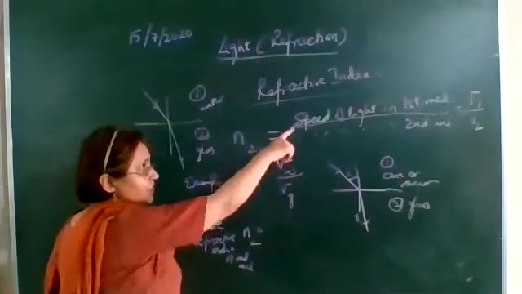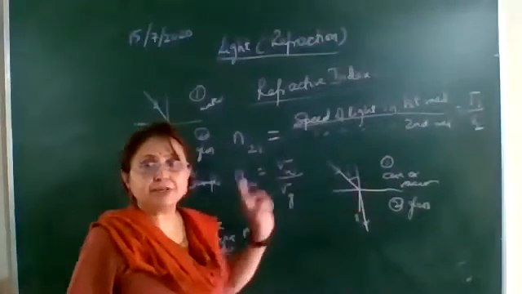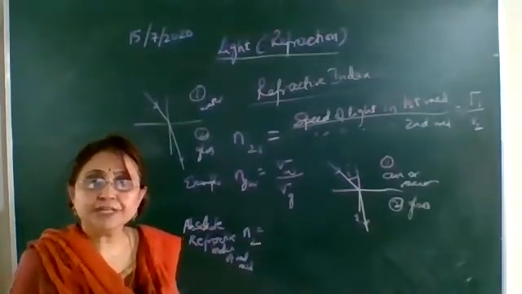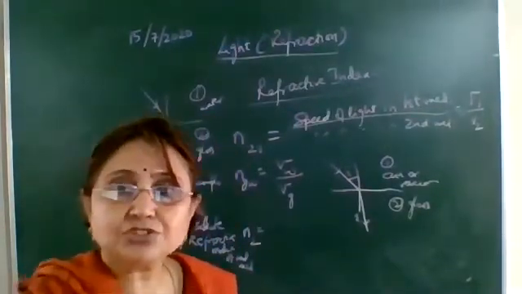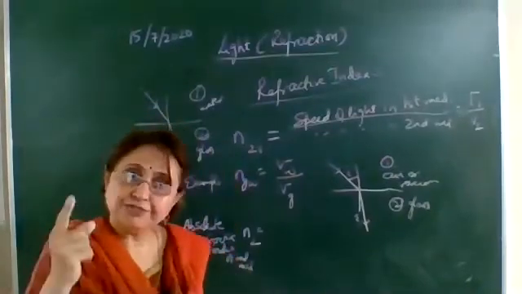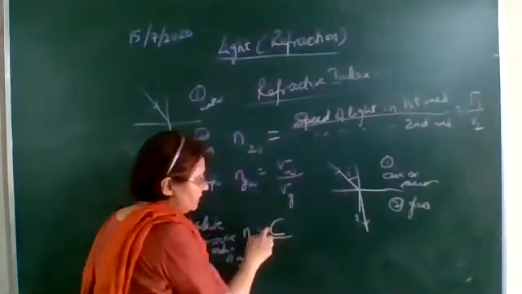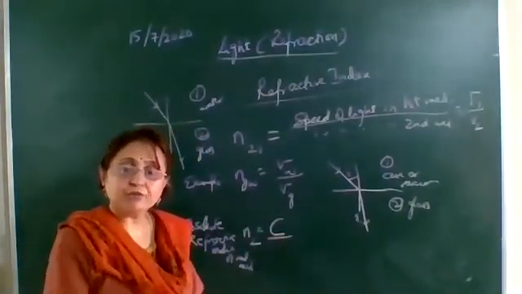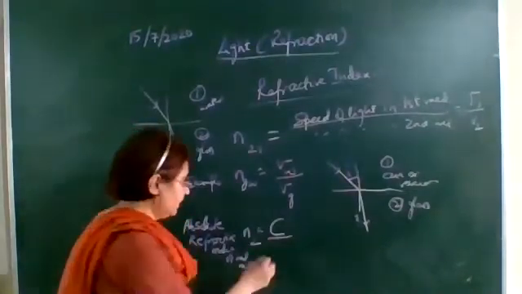N2 is equal to the speed of the light in the first medium. Now the first medium is air or water. With what speed does it travel? It travels with a speed 3 into 10 raised to the power 8 meter per second, which we denote by C. So what is the speed of the light in the first medium? C, the speed of the light in vacuum or air. And what is its value? 3 into 10 raised to the power 8 meter per second.